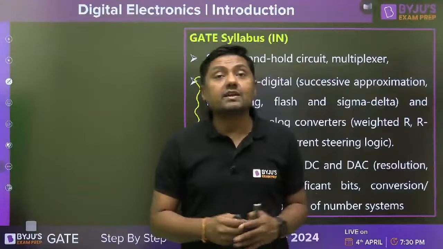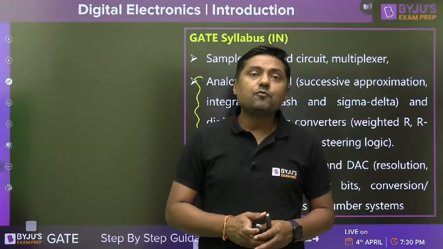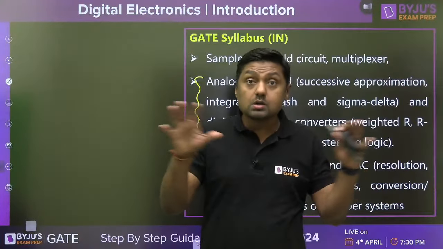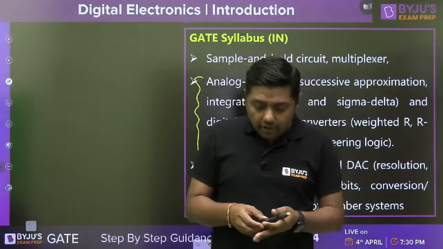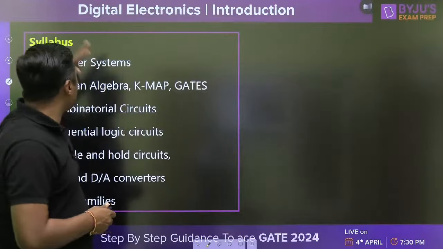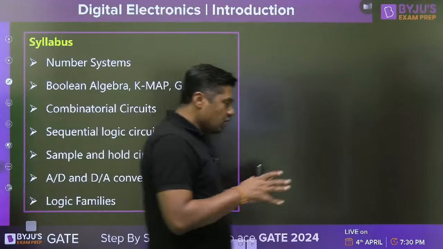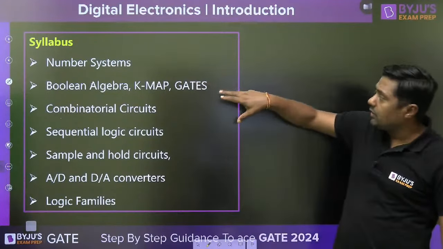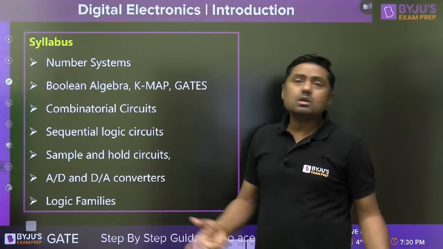So what should be the strategy? Tell me. First of all, divide the syllabus in a systematic manner, a broad classification. When we give the common classification for all the branches, guys, this is the common classification. First of all, you can divide it at a broad level, first the number system. What is the number system?